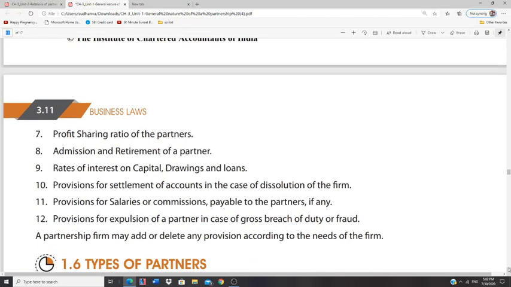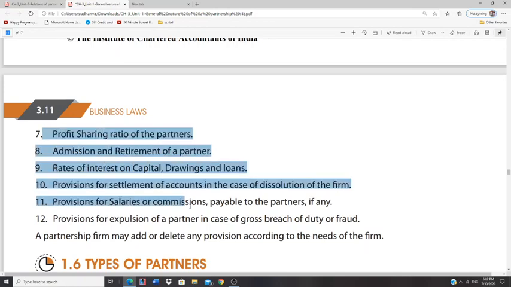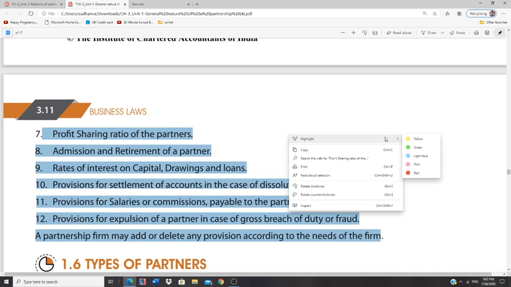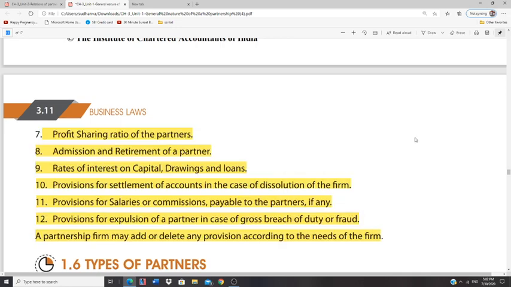But these are the main contents: profit sharing ratio, admission and retirement of a partner, rates of interest on capital, drawings or loans made by a partner. In case of dissolution of the firm, that is, in case a firm is wound up, what are the provisions with regard to settlement?